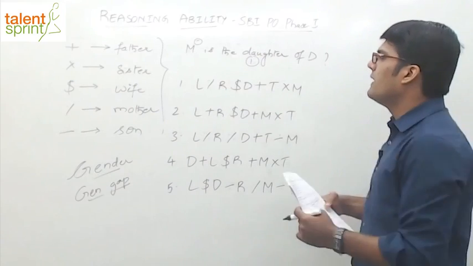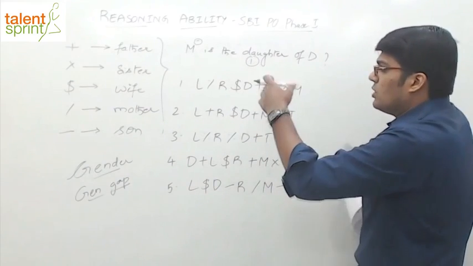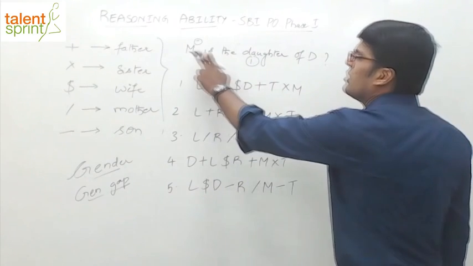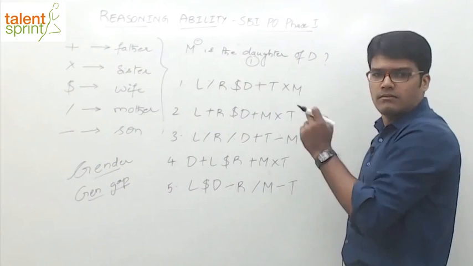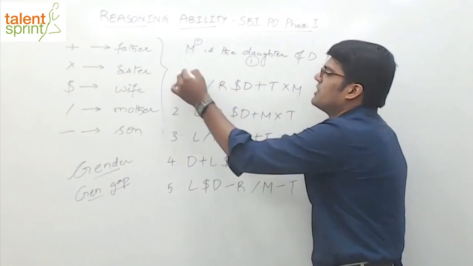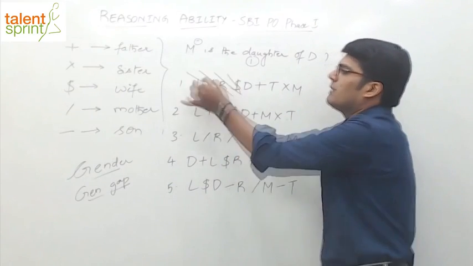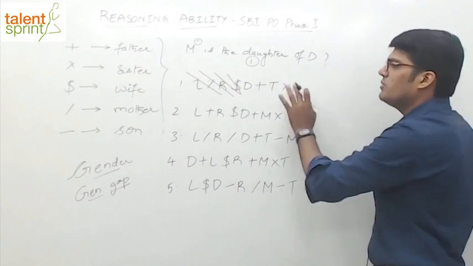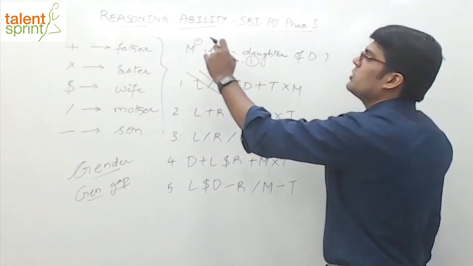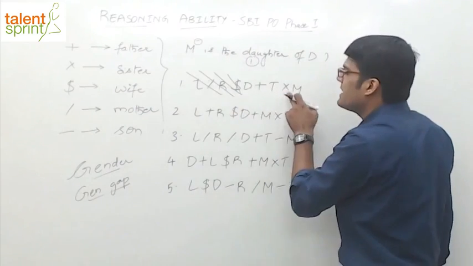Now look at the first option. Don't worry about unnecessary persons here, right? Irrelevant persons. For example, I want to connect M to D. We want to get the relationship between M and D. Now M and D are available here, so there is no point in L, R, dollar, percentage in between them. Not required. M to D. Now the point to be noted here is we'll first look at the gender of M. What is given? T * M.